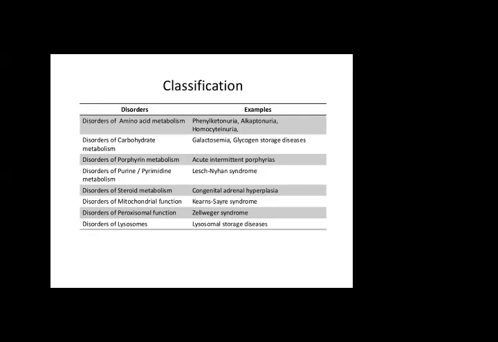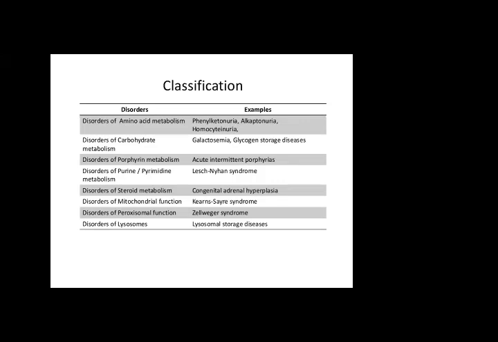A few of them we will discuss after letting you know the classification and their signs and symptoms. Phenylketonuria, alkaptonuria, homocystinuria are not very common, like 1 in 200,000 people.